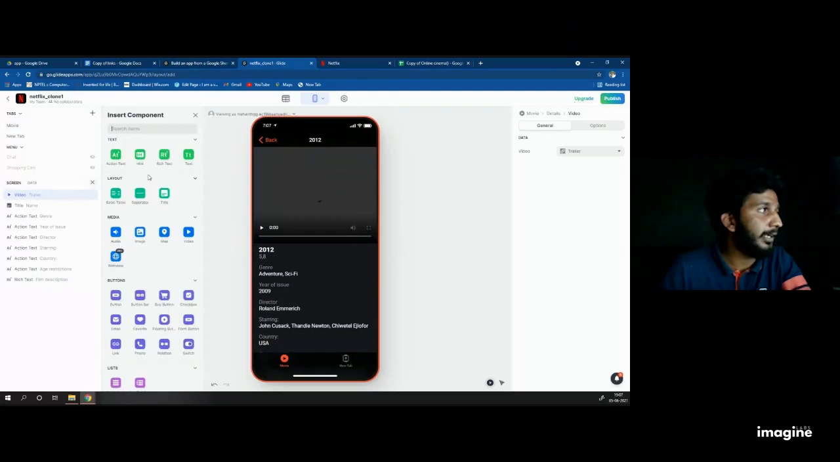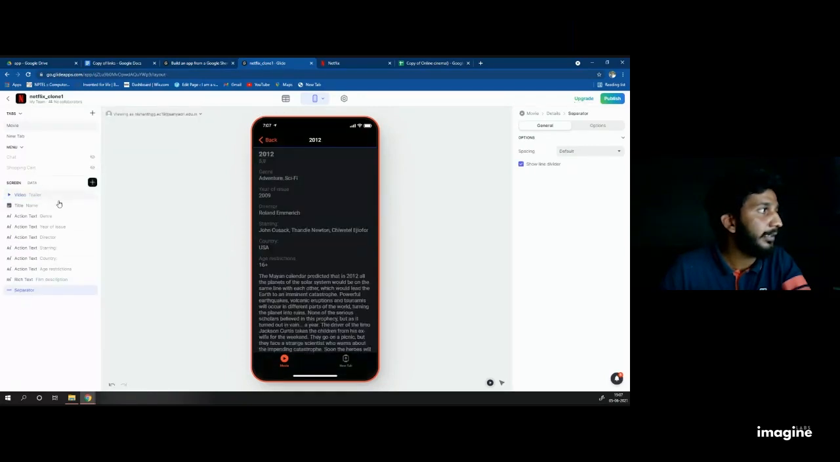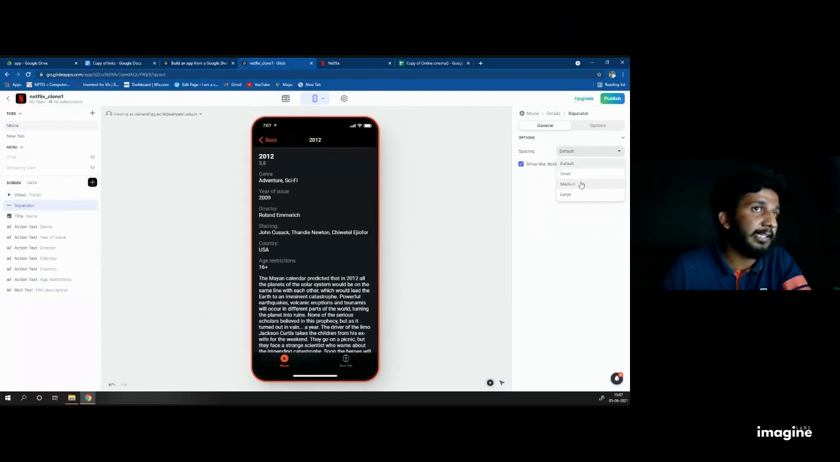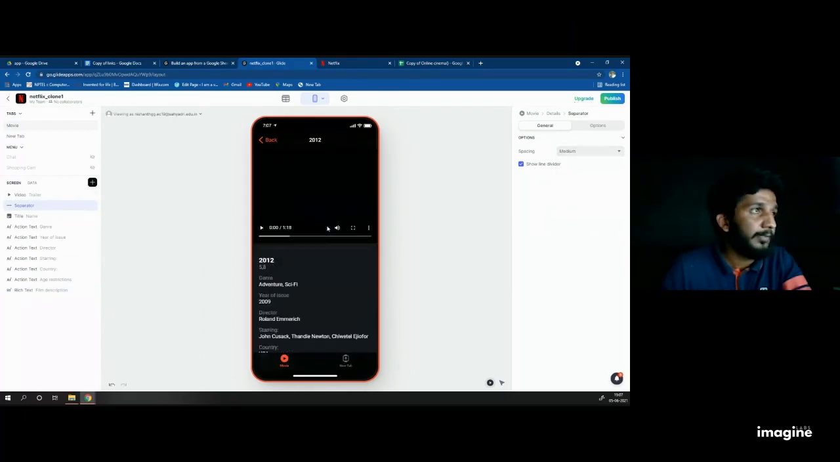Then add once again and add a separator here. Add the separator after the trailer and mention the spacing as medium. Video is done, separator is done. After watching the trailer, we need to watch the movie, right?